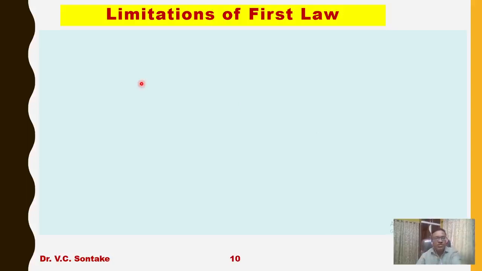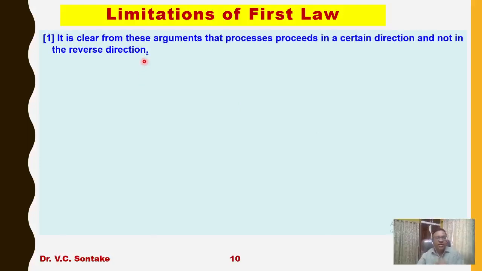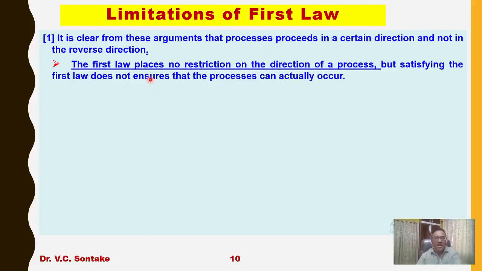So what is the first limitation of the first law? It is clear from the arguments just now that processes proceed in a certain direction and not in the reverse direction. The first law places no restriction on the direction of a process.